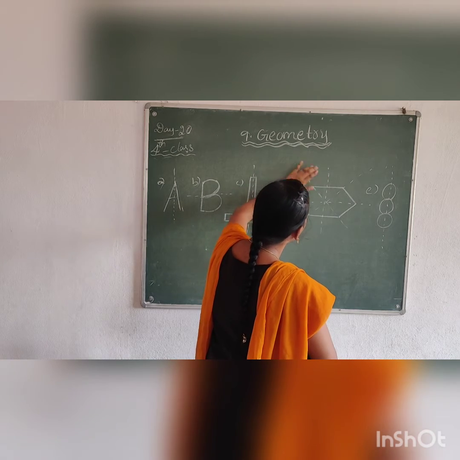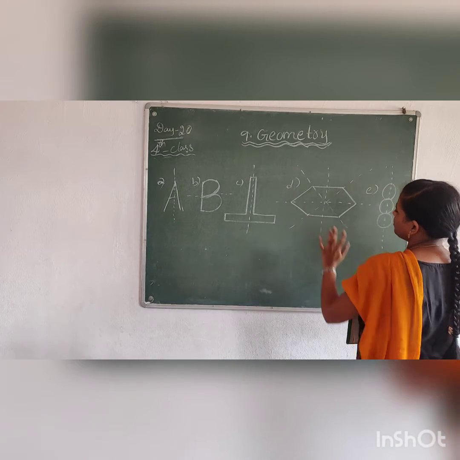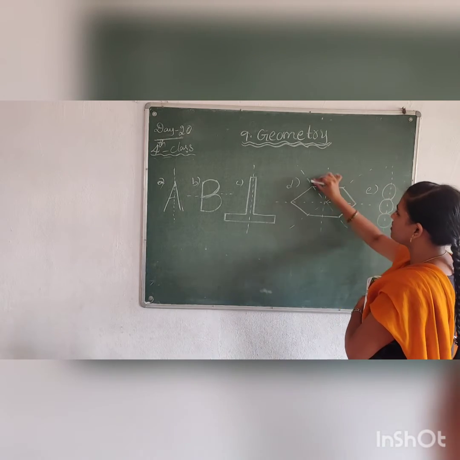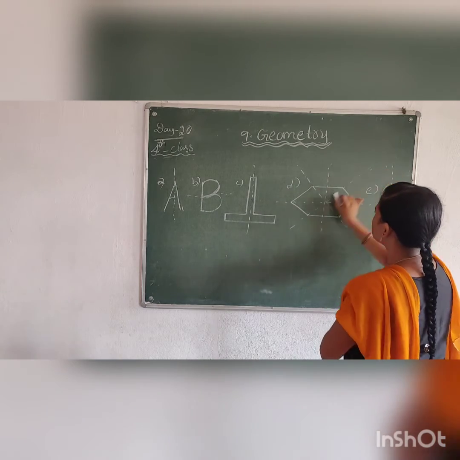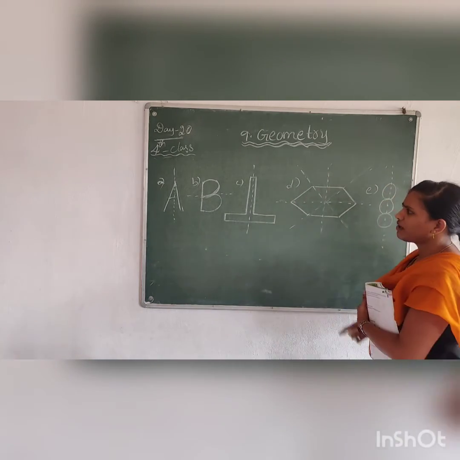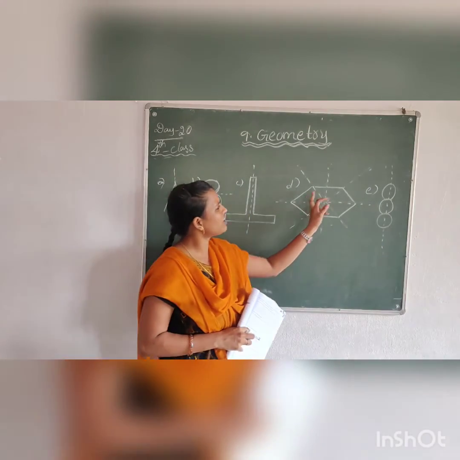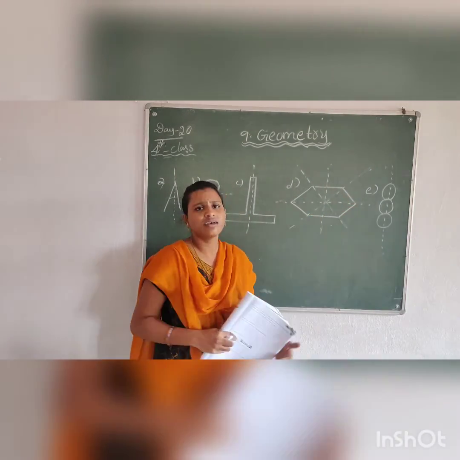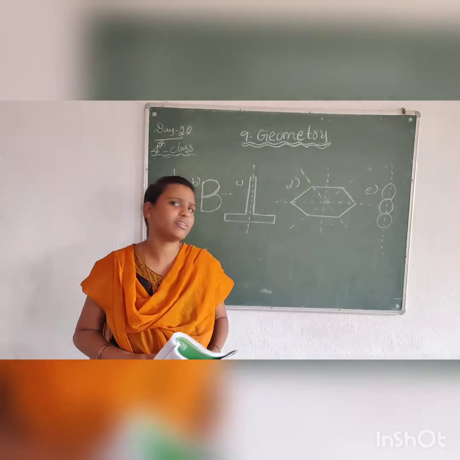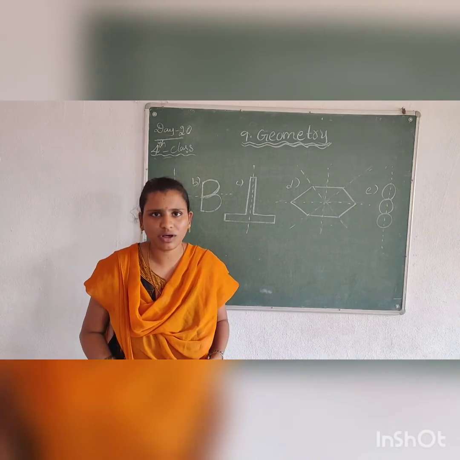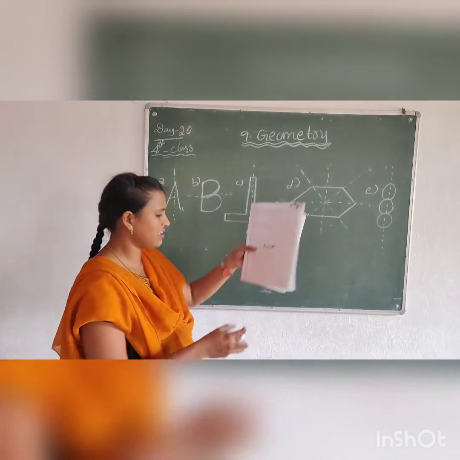So how many symmetric lines? 1, 2, 3, 4. We have 4 symmetric lines in that picture. What is that picture? 1, 2, 3, 4, 5, 6. It has 6 straight lines. Then what is that? Hexagon. Let's see the next one.